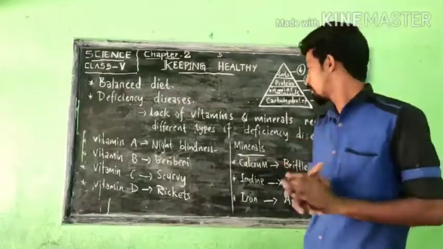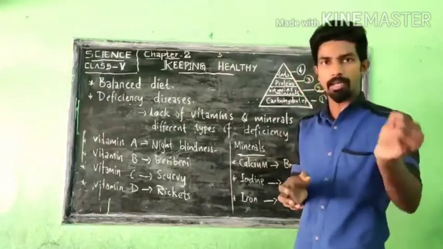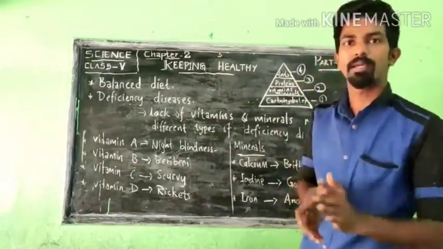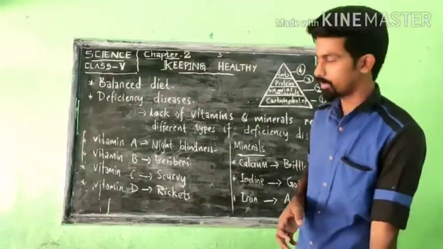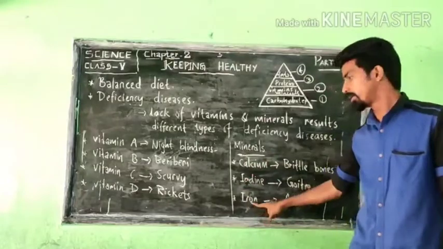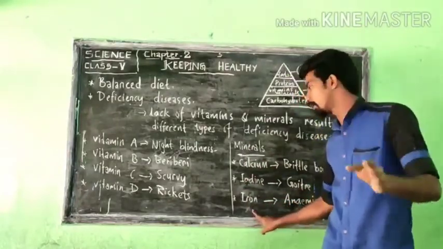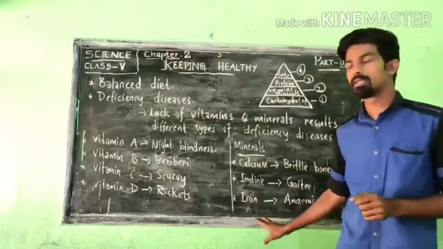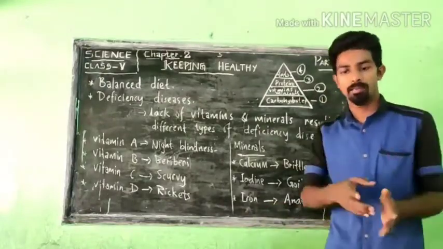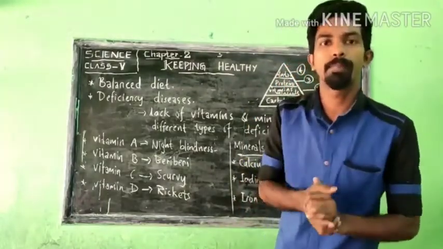Okay, so you don't worry about these diseases. If you add salt, don't add too much, only what is needed for that sabji. Then the last one is a lack of mineral iron. If the iron mineral in our body is low, what will happen to us? The last disease is anemia. Anemia means our body color will change, we will become pale.